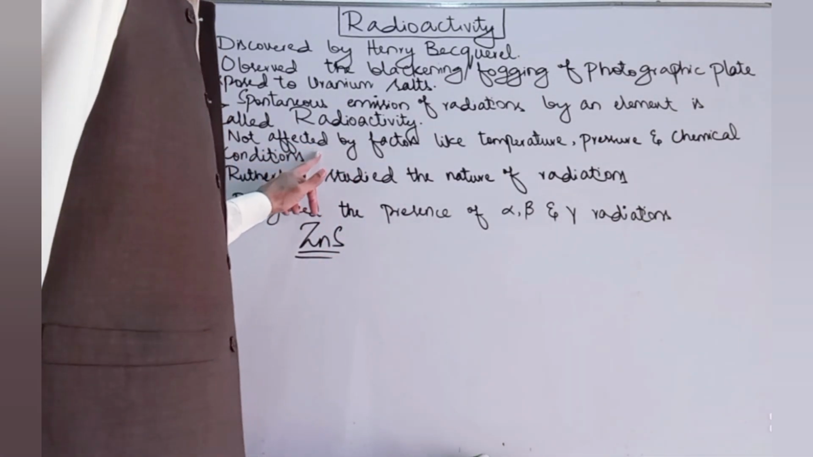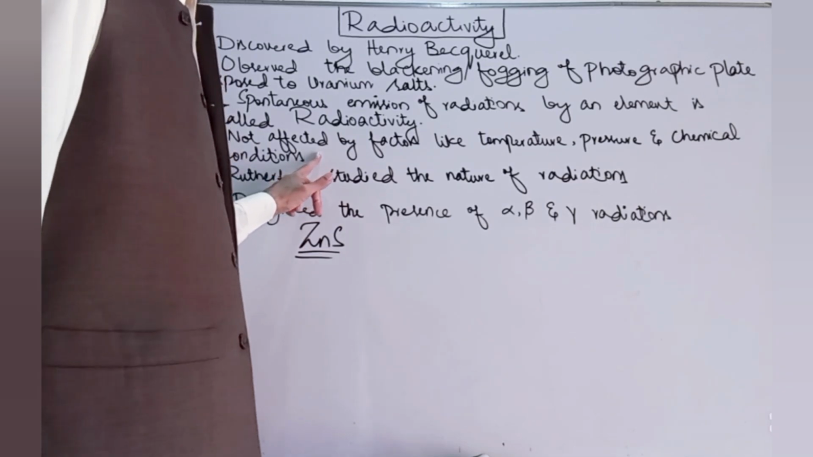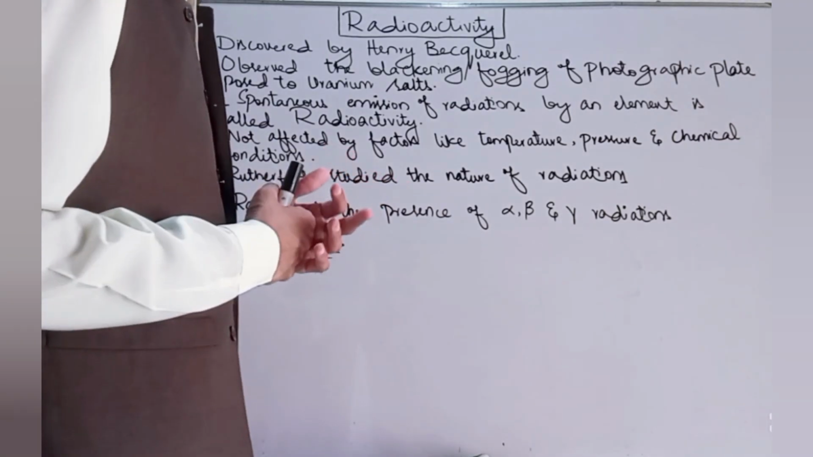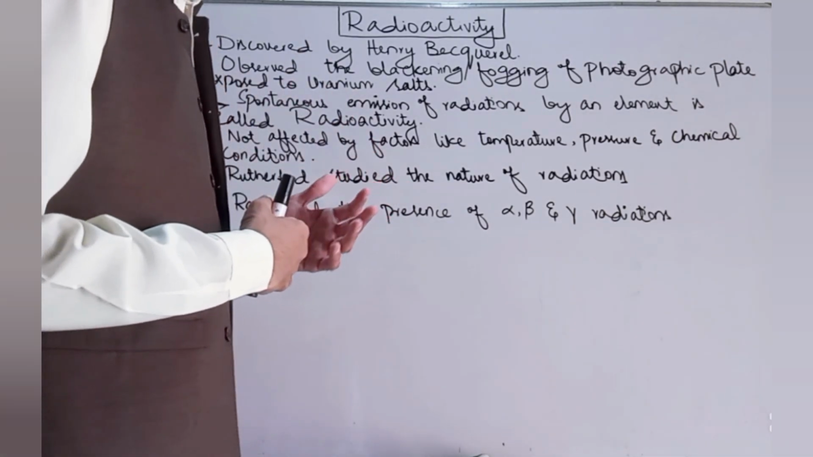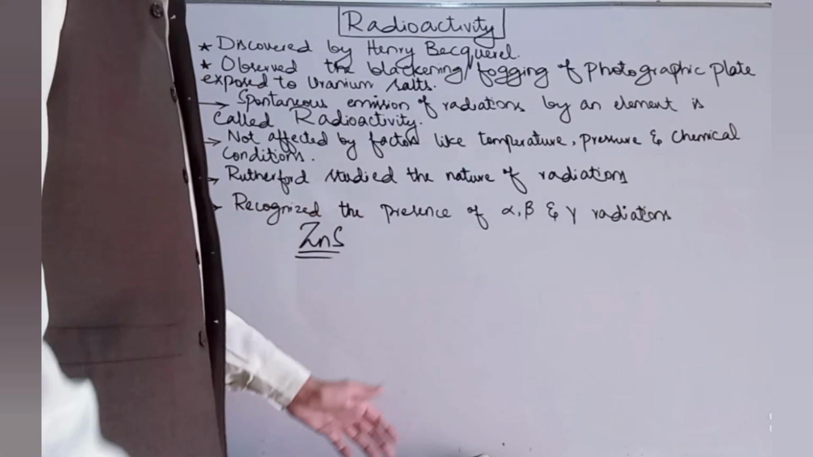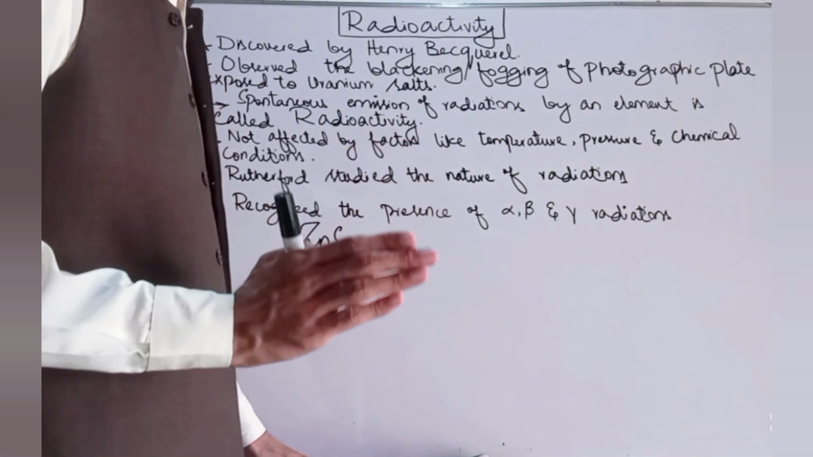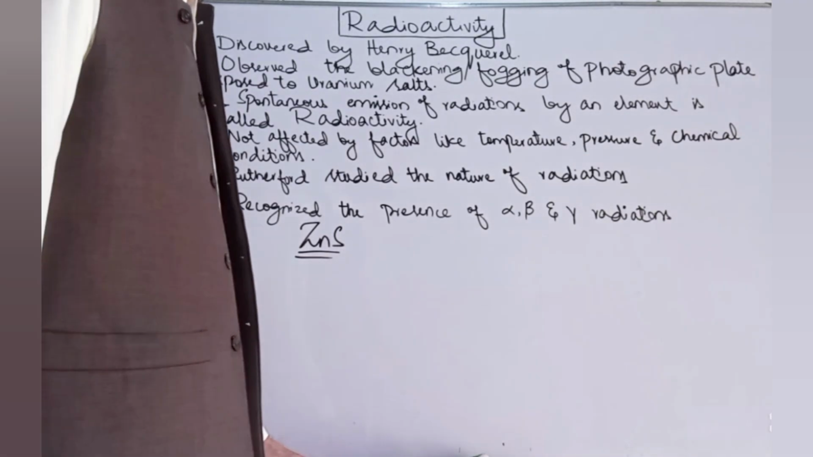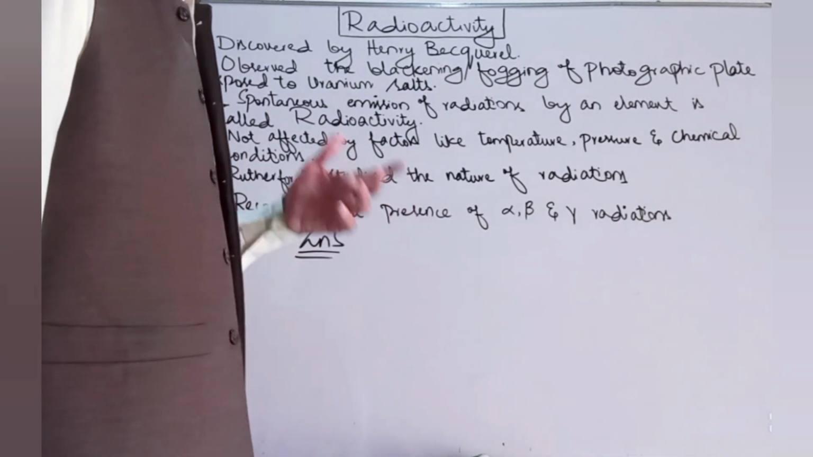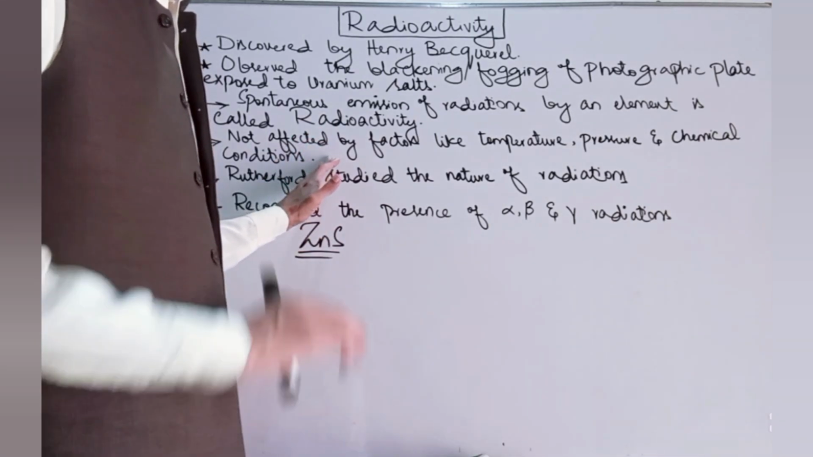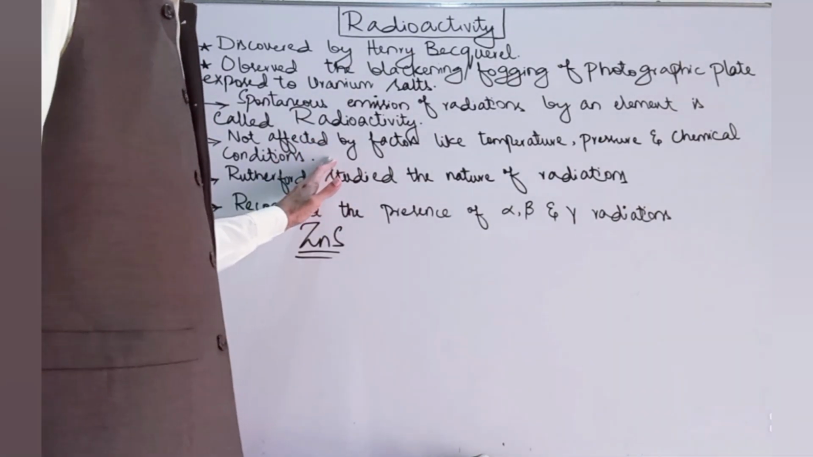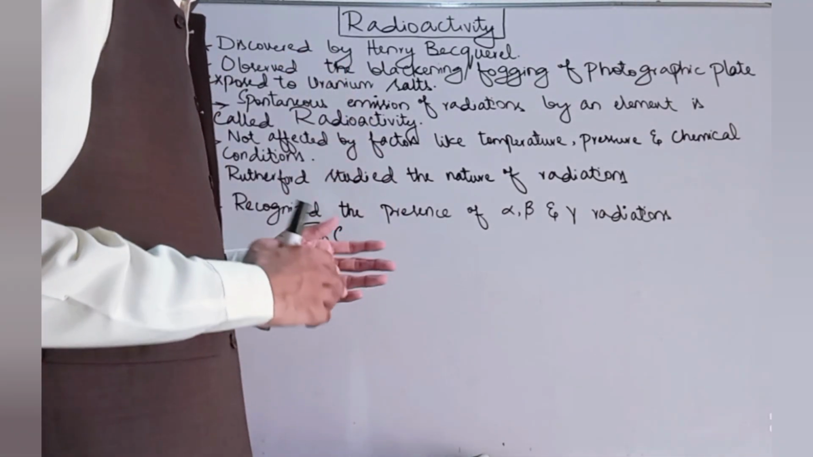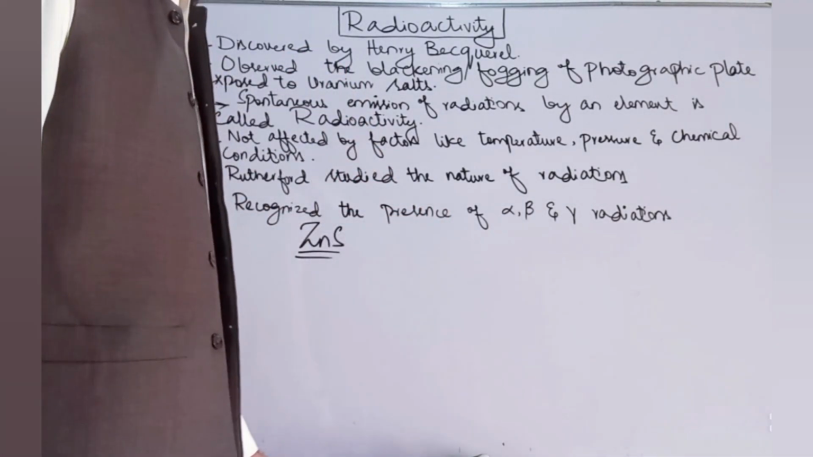He observed that radioactivity was not affected by external factors like temperature, pressure, and chemical conditions. So radioactivity is somewhat different from the other types of reactions that we commonly study in chemistry, because those reactions are particularly affected by factors like temperature, pressure, humidity, presence of some solvent, and presence of other compounds. But this phenomenon is not affected by such external factors. So you can say that radioactivity is an intrinsic property of the material that is not affected by environmental factors.